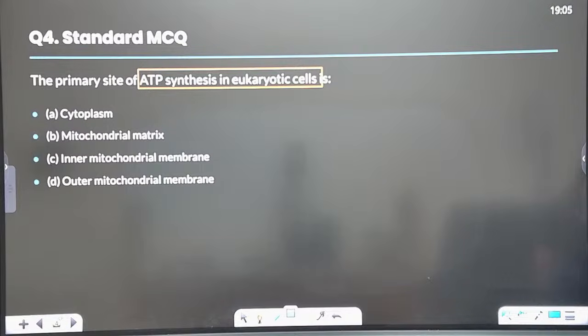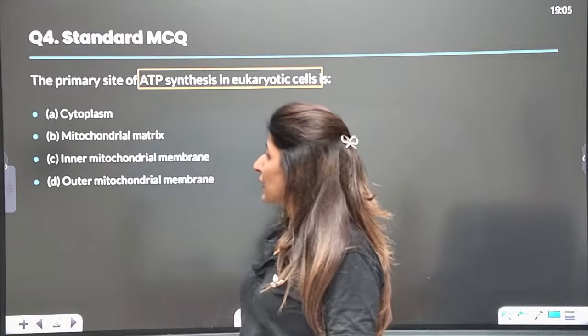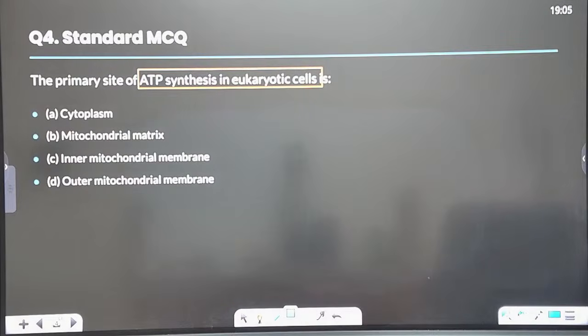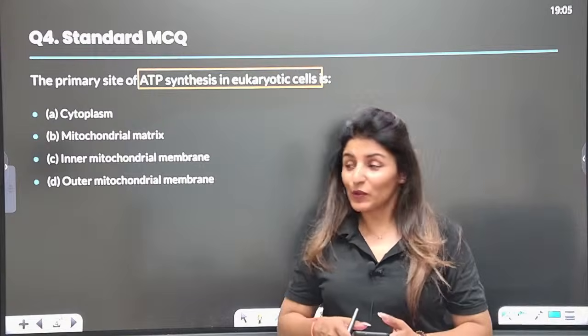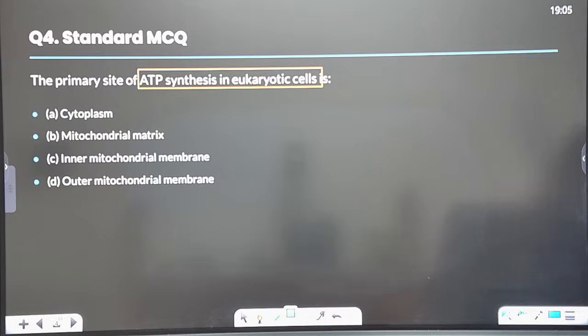Are you sure? Should it be mitochondrial matrix or inner mitochondrial membrane? The primary site of ATP synthesis, guys. I want all of you to answer quickly. So there is a war between B and C. Where is the primary site of ATP synthesis?